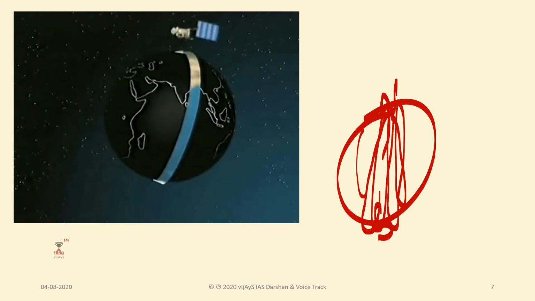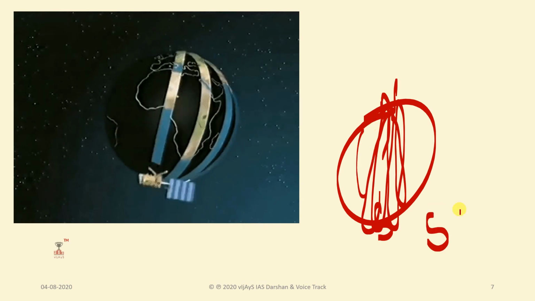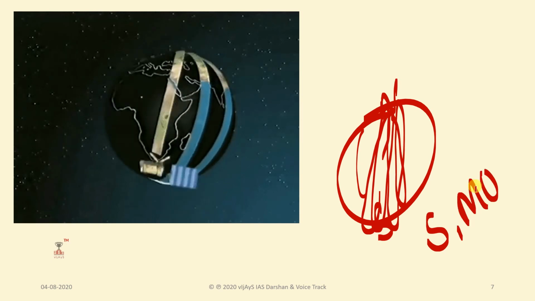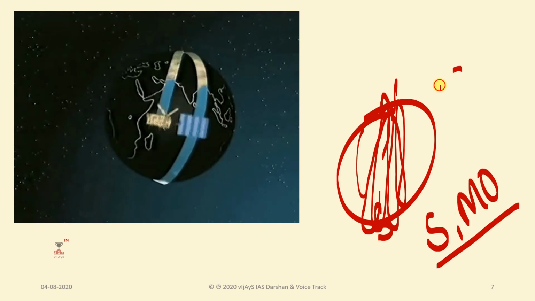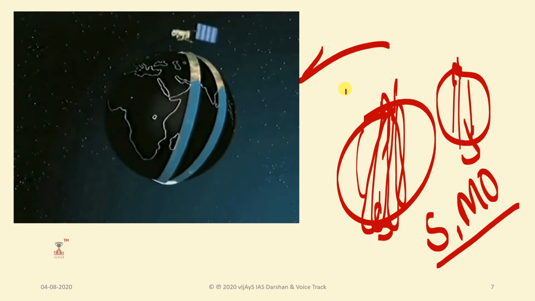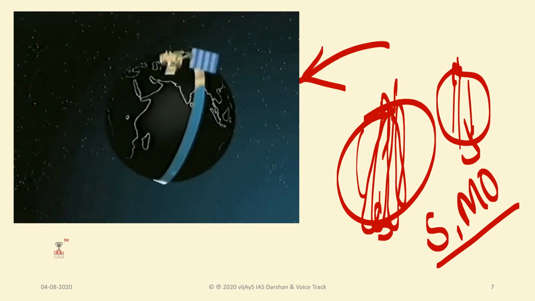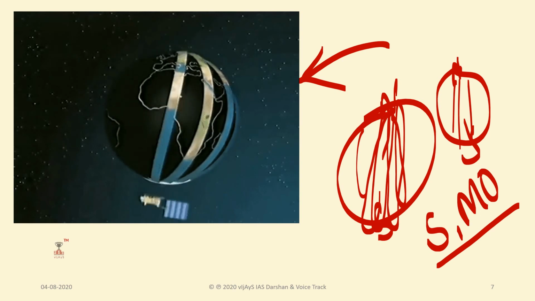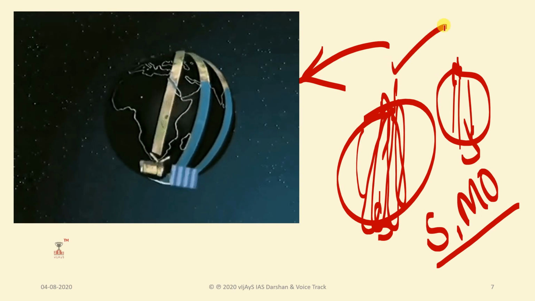Such orbits are suitable for surveillance and mapping operations also. So surveillance will be there from north to south. If you see here, every pole from north to south it is going to cover. So this is an important one, the polar orbit.